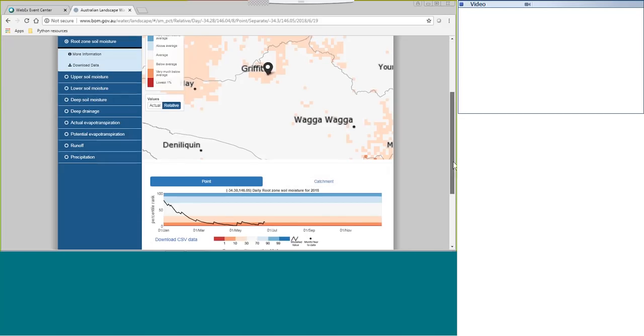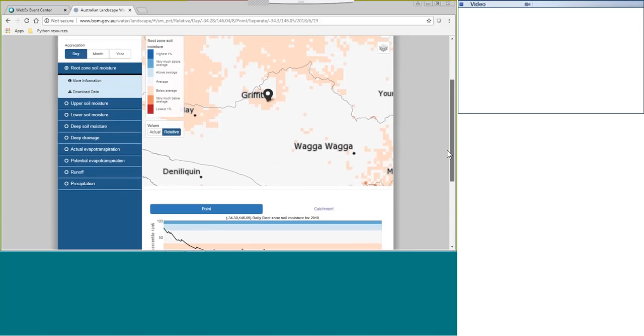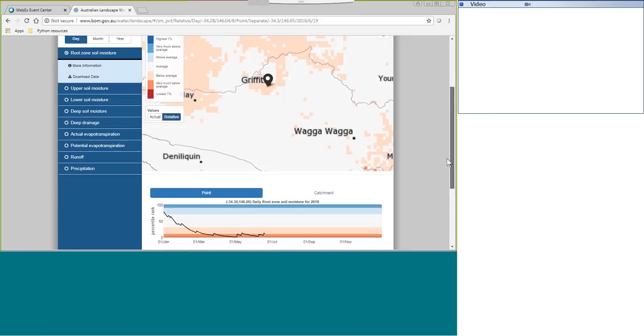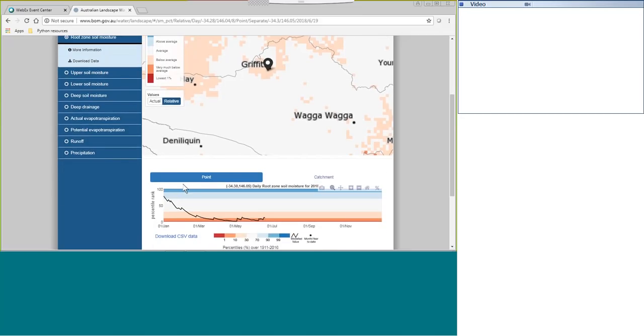It's looking pretty dry, huh? Yeah, so we're seeing a nice relationship here when we're looking at these relative values. If we're looking at this time series, we can see that it goes from a very much above value, which is this light blue here on the 2nd of January, to the lowest 1%, that is this dark orange on the 1st of May. So we're seeing evidence of the current drought conditions, as I mentioned earlier in the Bureau's drought statement from June 4th. We can also see some slight fluctuations here, but it's a nice downward trend in general.